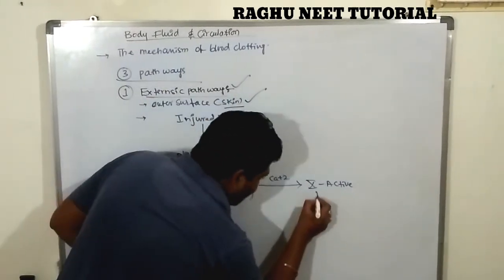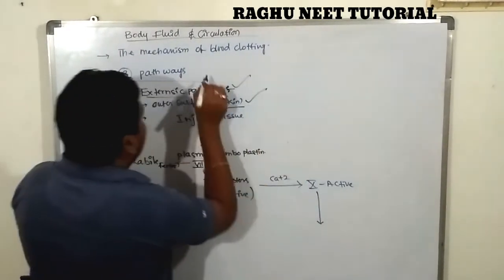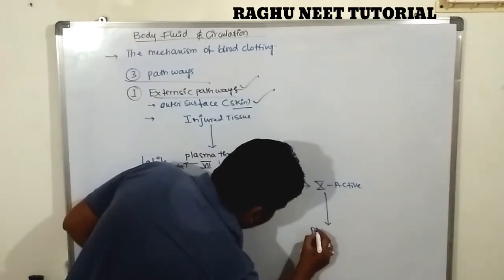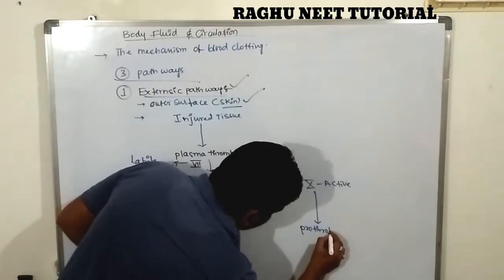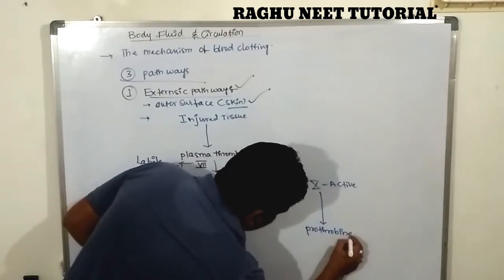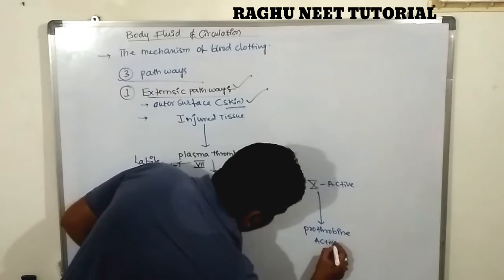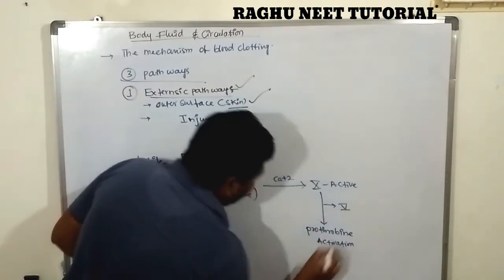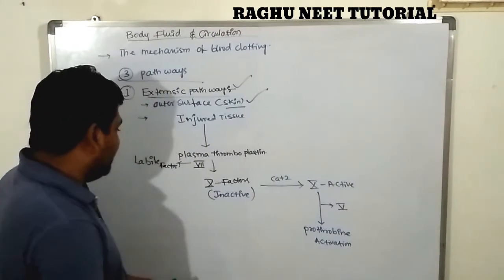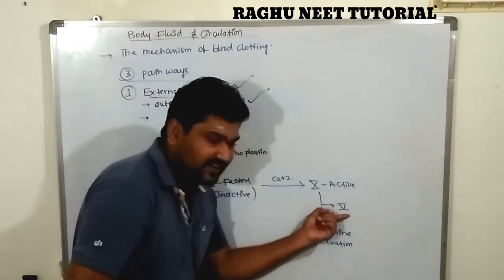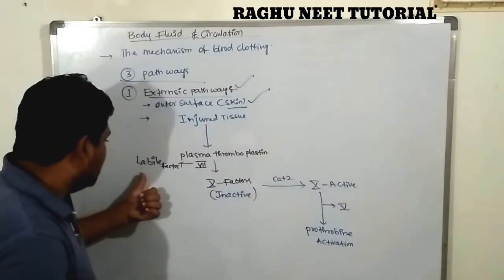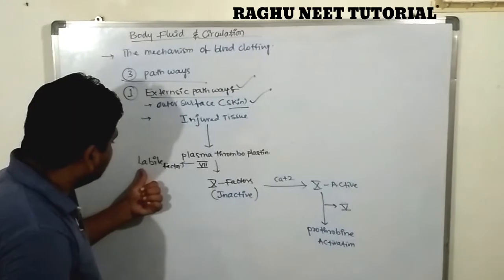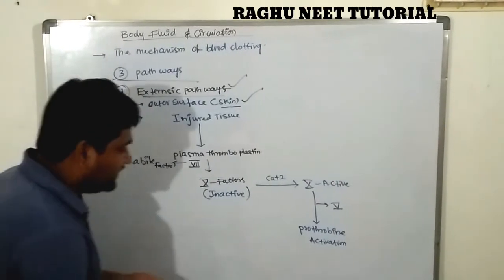The active 10th factor then converts prothrombin, that is, prothrombin activation, in the presence of the 5th factor. This is known as the labile factor.